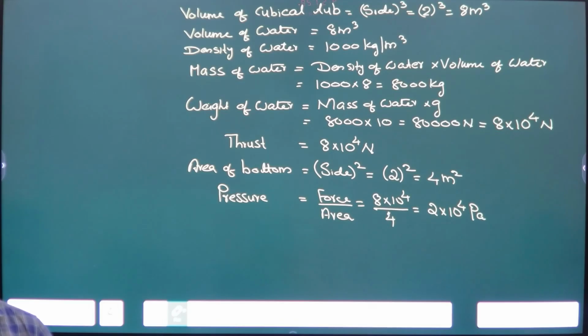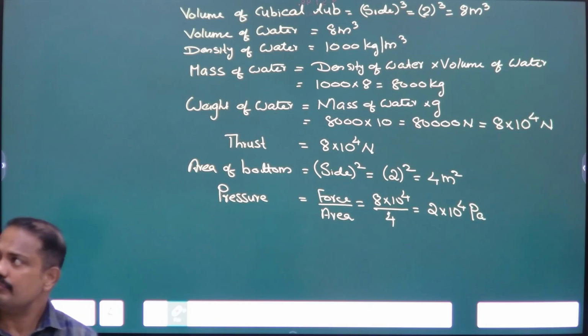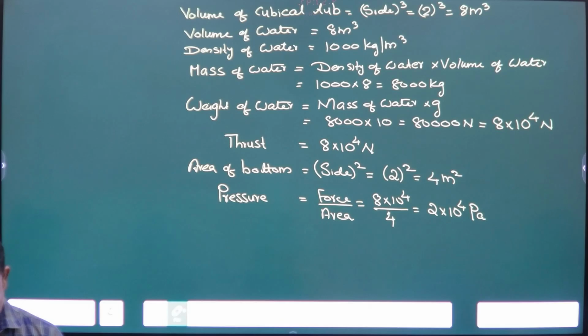A boat of mass 50 kg is floating in the river with 1/2 of its volume inside the water.